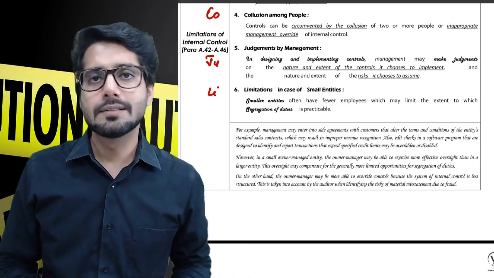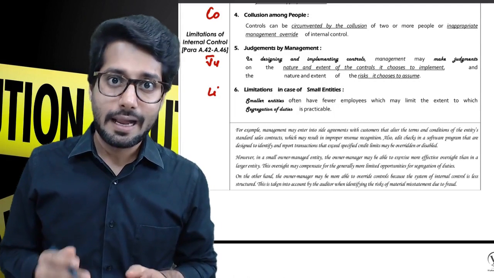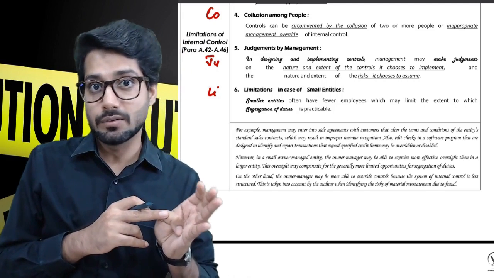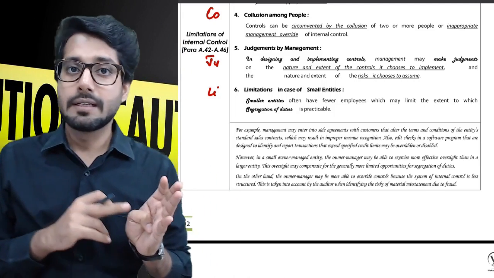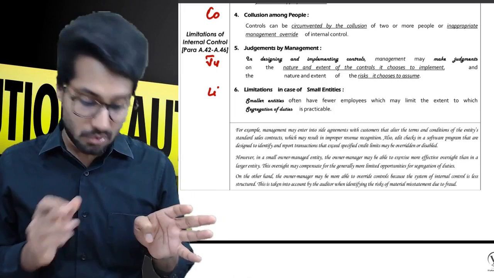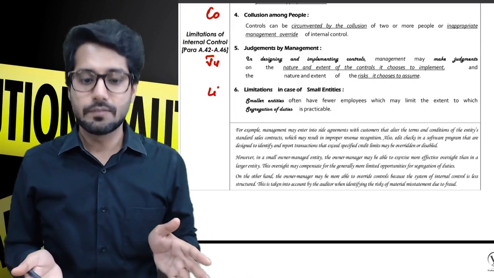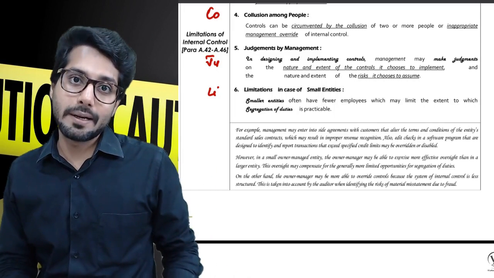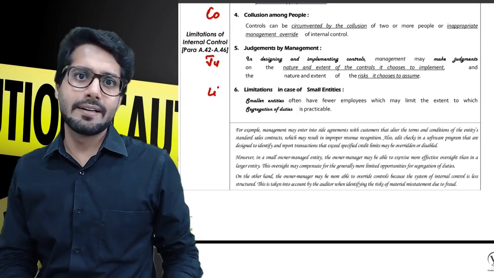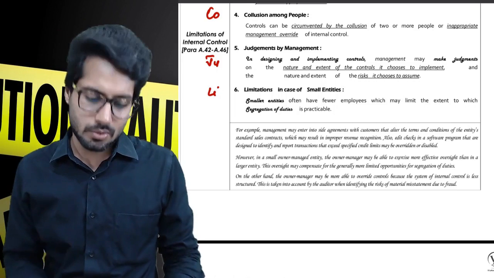Judgment by management. This is basically in designing and implementation of the internal controls, understanding the risk areas and applying the right kind of controls. So if you end up losing sight of the right risks that you need to cover, and you end up applying wrong controls in any of the areas, that will obviously cost you high in both cases, because if risks are not covered, then also it is going to cost you. If the specific controls applied are not appropriate to the mark, automated, manual, semi-manual, or authorities defined, approvals defined, reconciliation systems defined, if these are not appropriate, then also it is going to cost you high.